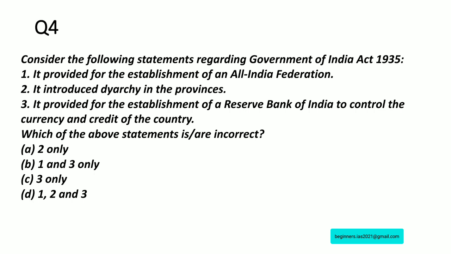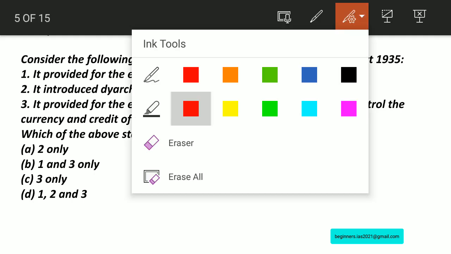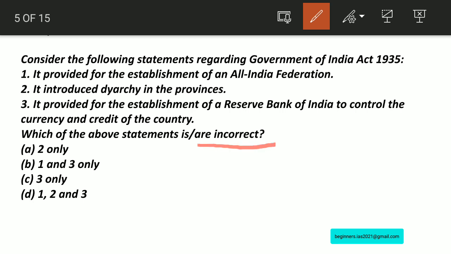Consider the following statements with respect to the Government of India Act of 1935. Statement 1: It provides for the establishment of All India Federation. Statement 2: It introduces the diarchy in the provinces. Statement 3: It provides for the establishment of a Reserve Bank of India to control currency and credit of the country. Here we have to identify the incorrect statement. Kindly note the word incorrect statement.